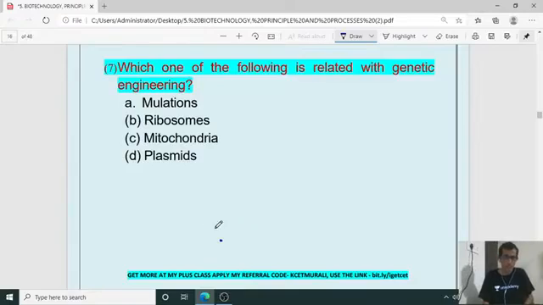So the 7th one: mutations, ribosomes, mitochondria, plasmid. It is nothing but D, plasmid. Plasmids are related with genetic engineering.